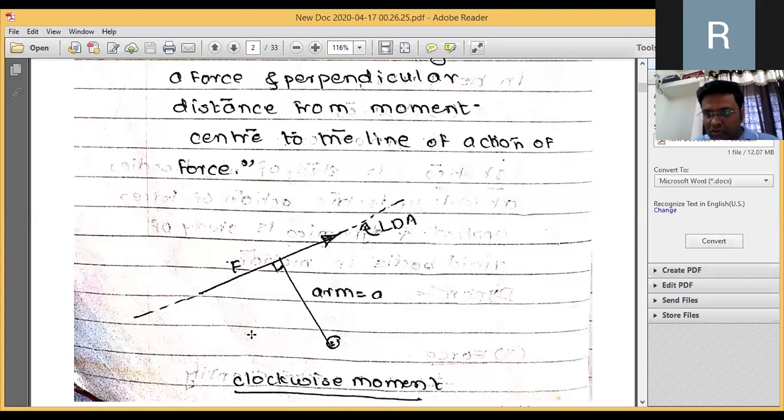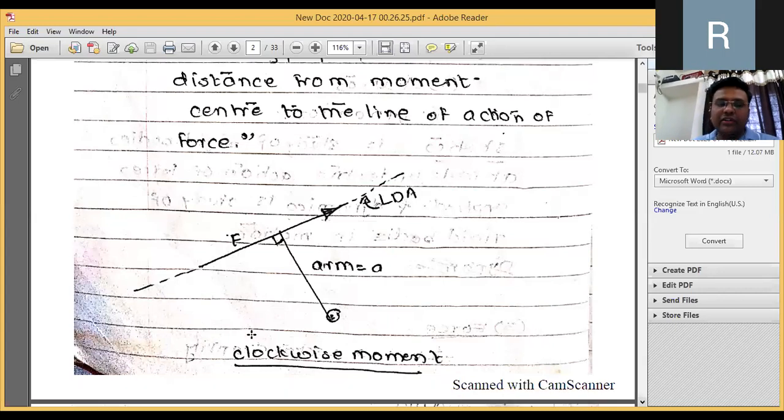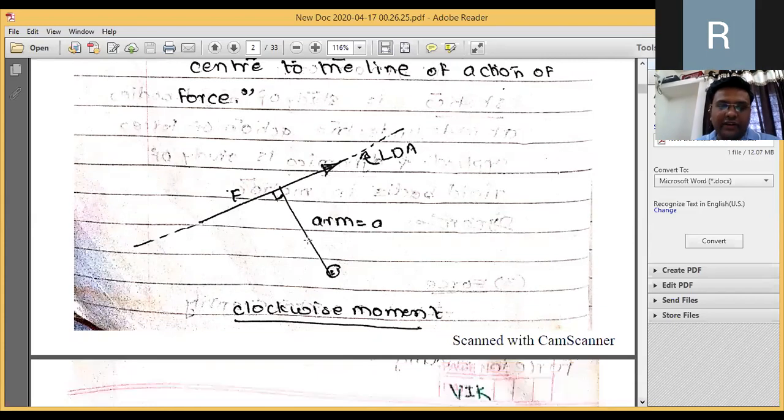What directions are possible? Two directions are possible for the moment: first is clockwise moment, and second is anti-clockwise moment. When you are calculating any kind of moment, use your right hand thumb. Keep your right hand thumb at the point at which you are calculating the moment, and then figure out the direction of the force.